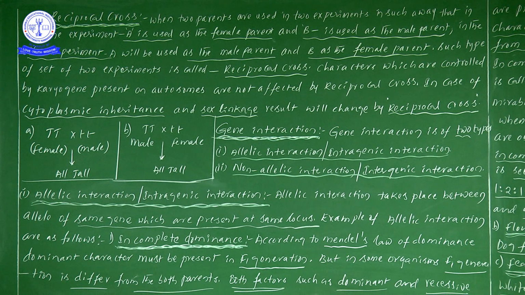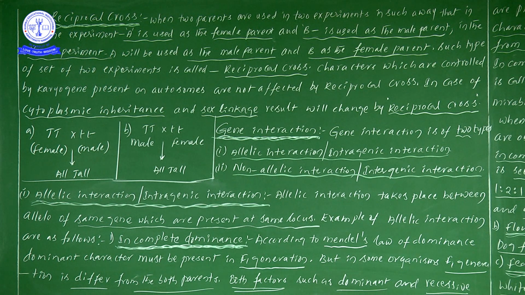So here also we can find allelic interaction, where the alleles are present on the same gene at the same locus.